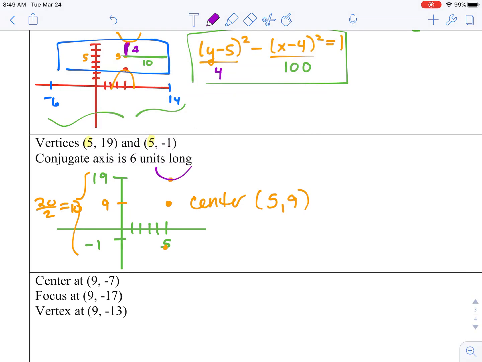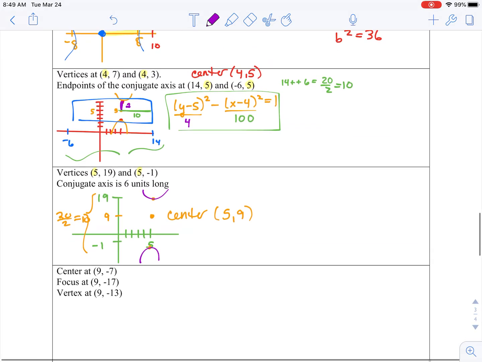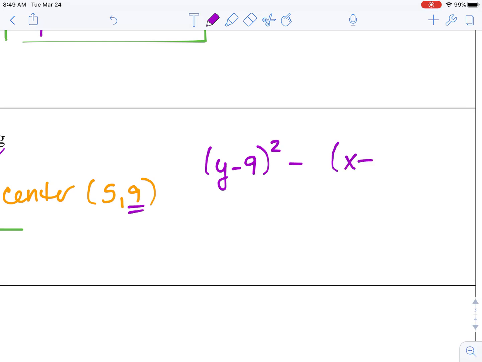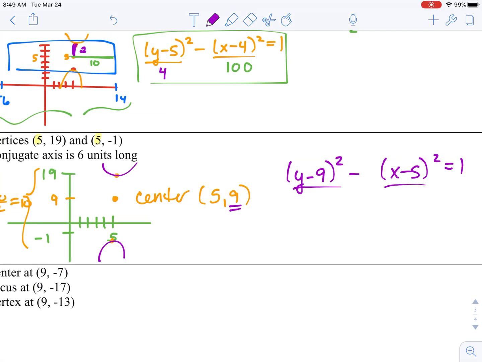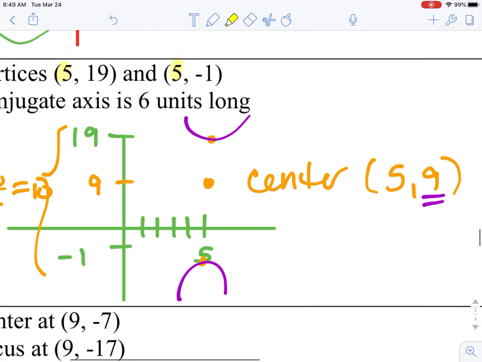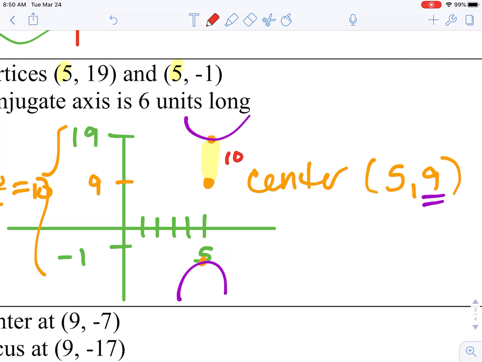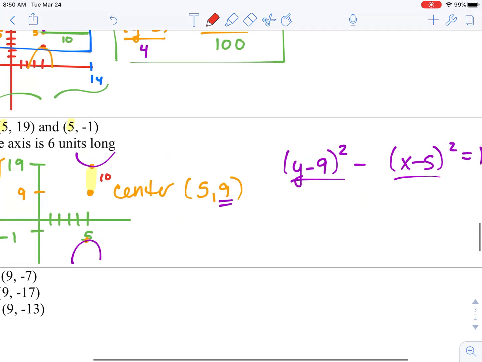Our graph is going to be opening up and down. Because it opens up and down, the y will come first. Y minus the y coordinate, or the opposite of the y coordinate of the center, and then x minus 5 from the center. Looking at our picture then, we know that from 9 to 19 is going to be a total of 10 units, and 10 squared is 100.